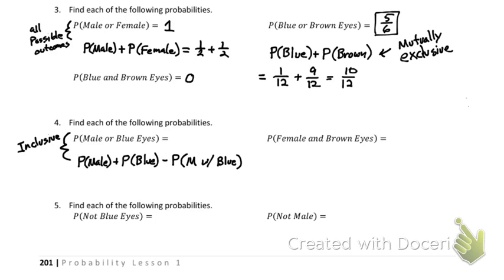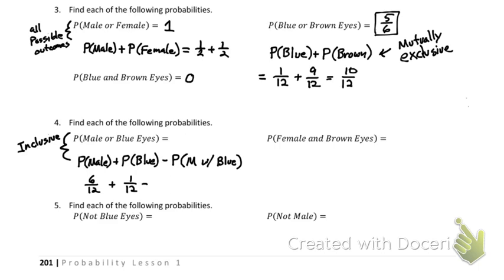All right, what's the probability of being a male in this class? Let's do the over 12s. Just shout it out. What's the probability of being a male in this class? 6 over 12. What's the probability of having blue eyes in this class? 1 over 12. Are there any males with blue eyes?